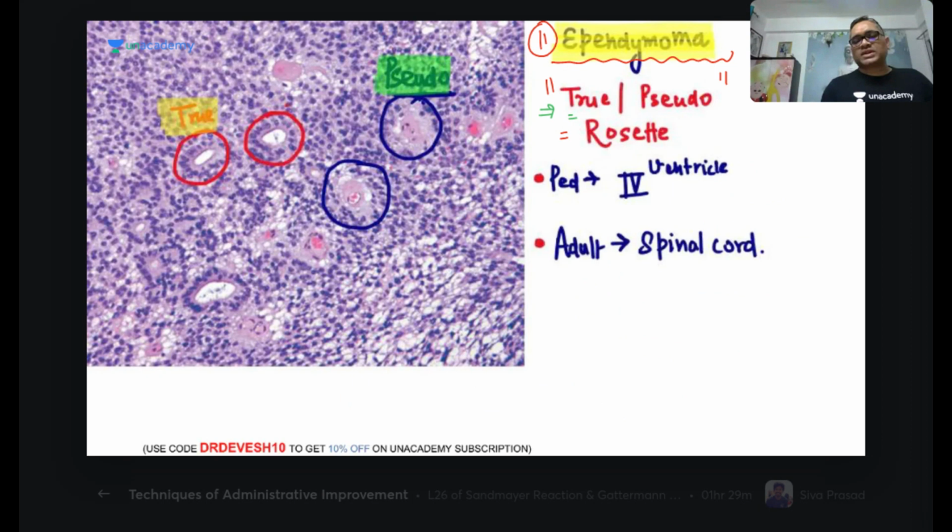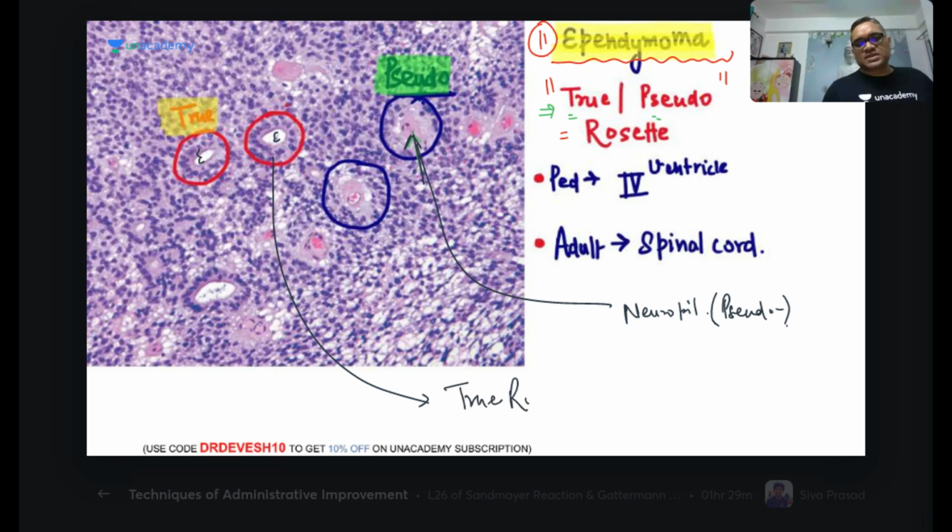Now coming to the picture again. We are seeing both true rosette and pseudo rosette. Can you see this? There is a central part containing fibrillary material, the neuropil. Since this central part has neuropil, this is a pseudo rosette. But here you can see another area that is totally empty. There is nothing, an empty area. So this is the true rosette, right? So both rosettes will be present in the ependymoma.